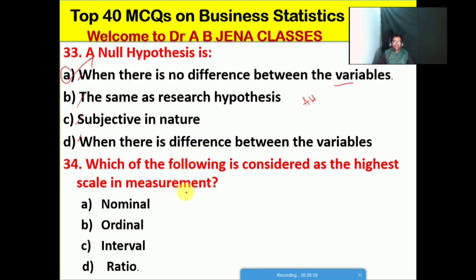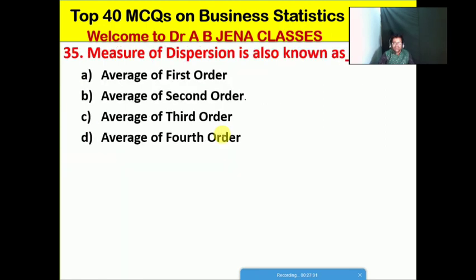Next one, which of the following is considered as the highest scale in measurement? A. Nominal, B. Ordinal, C. Interval, D. Ratio. Friends, D is the right option for this MCQ. Ratio is considered as the highest scale in measurement. So D is the right option for this MCQ.